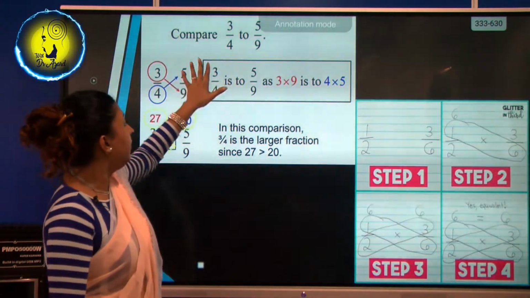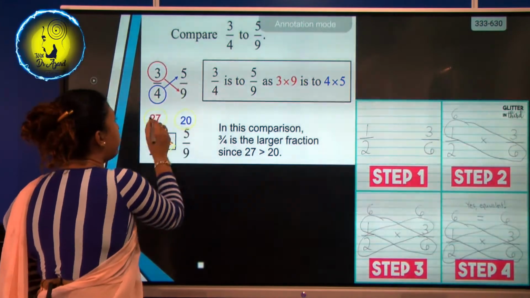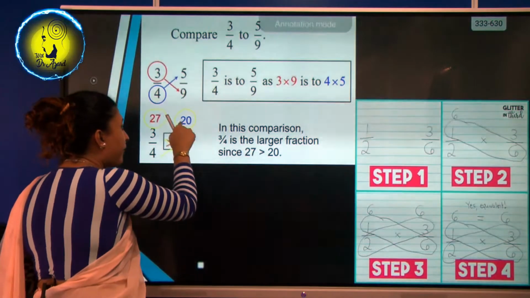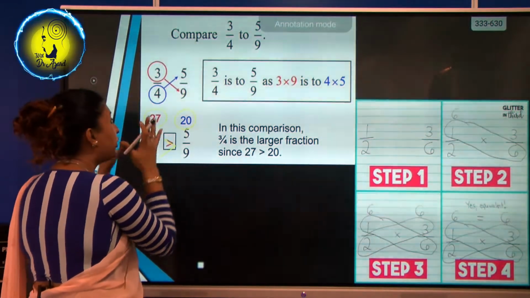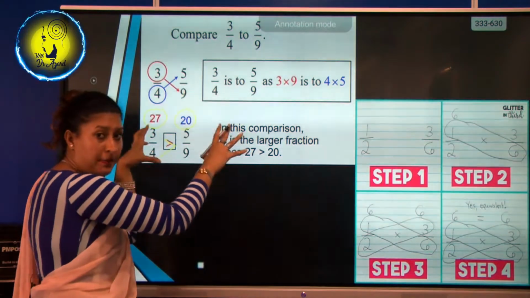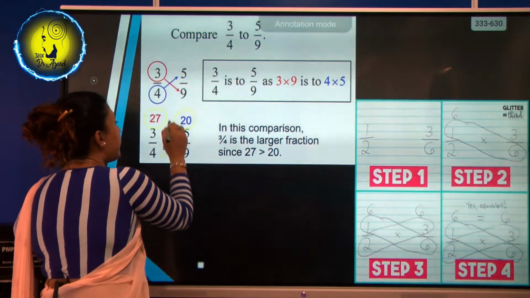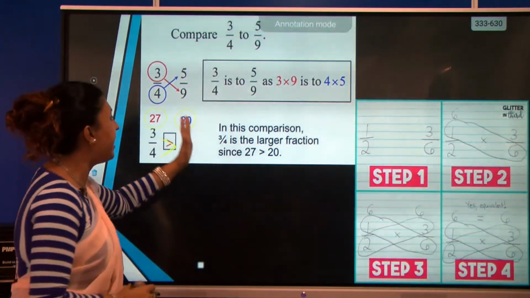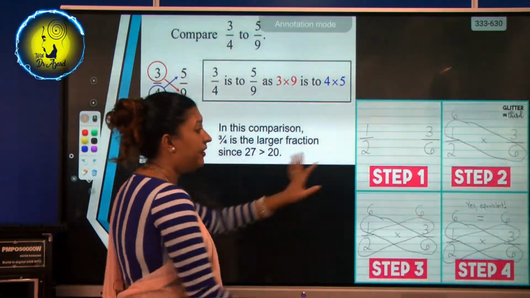We multiplied 3 into 9 and got 27, 4 into 5 and got 20. From these two numbers, 27 is greater, so we say this fraction is greater than this one. Understand? This is the way.